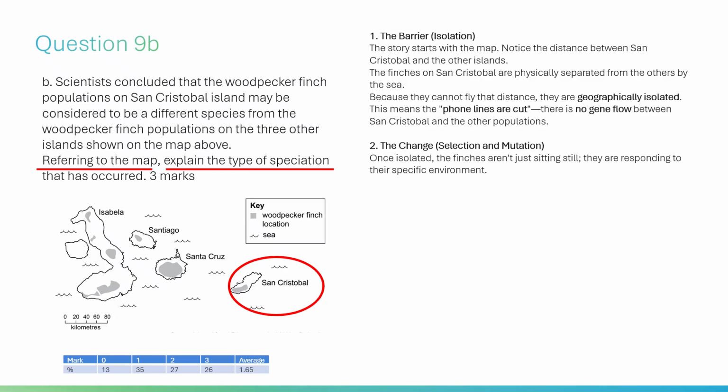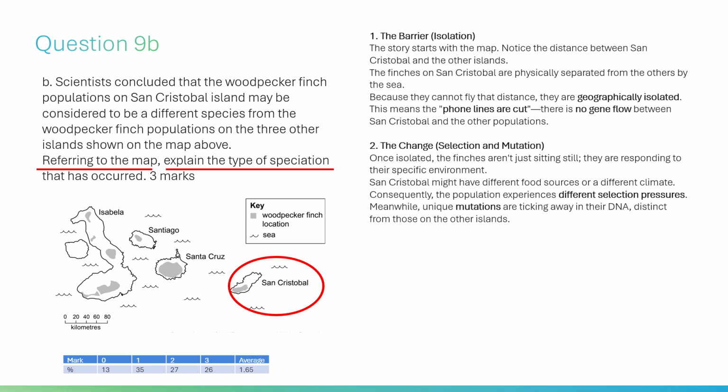Once isolated, the finches aren't just sitting still, they are responding to their specific environment. San Cristobal might have different food sources or a different climate. Consequently, the population experiences different selection pressures. Meanwhile, unique mutations are ticking away in their DNA, distinct from those on the other islands.